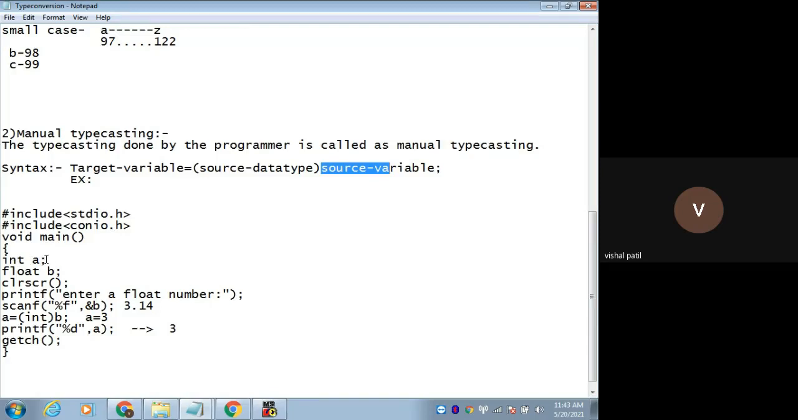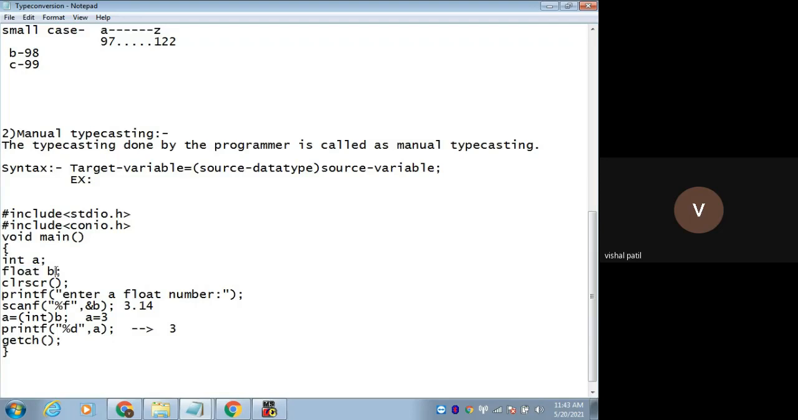So I have declared one variable a which is of type integer, and the second variable b which is of type float. Okay, and I want to convert the float value into an integer value. So this will not be done by your compiler. Remember, you have to do it on your own. So that's why it is called manual typecasting.